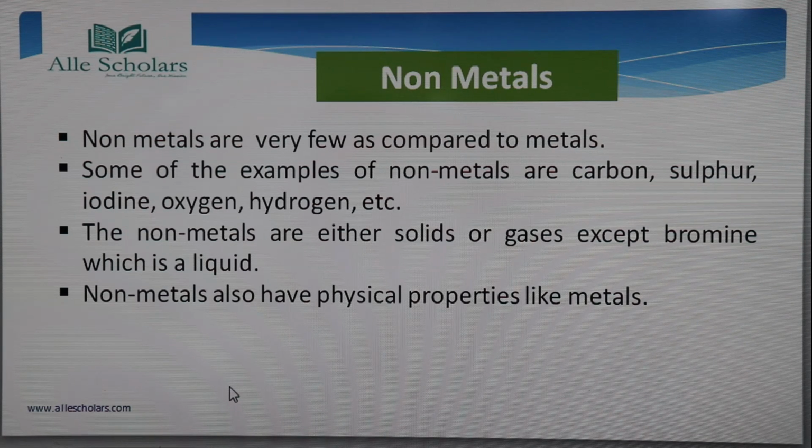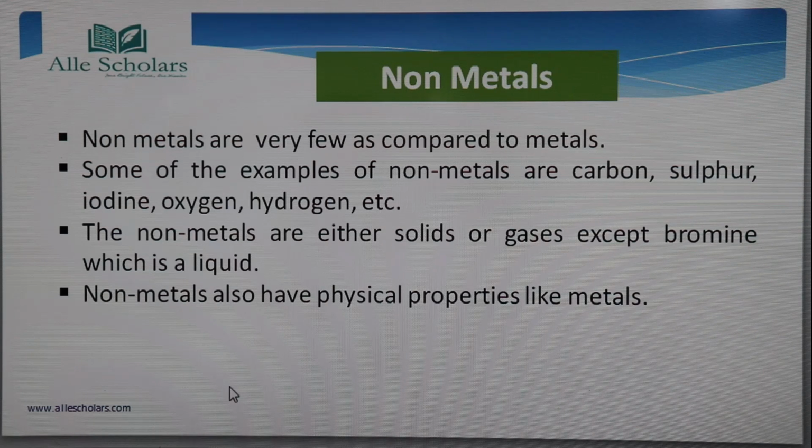So some of the examples of non-metals are carbon. If we talk about coal, coal is also a non-metal. So coal can be carbon or it can be graphite. Okay? And then other non-metals are sulfur, iodine, oxygen, hydrogen, etc. Okay? So these non-metals are either solids or gaseous.